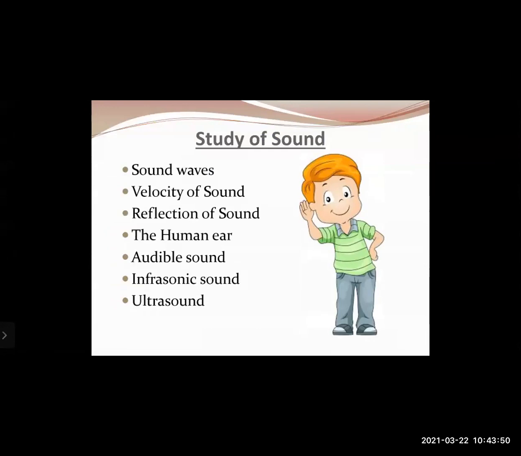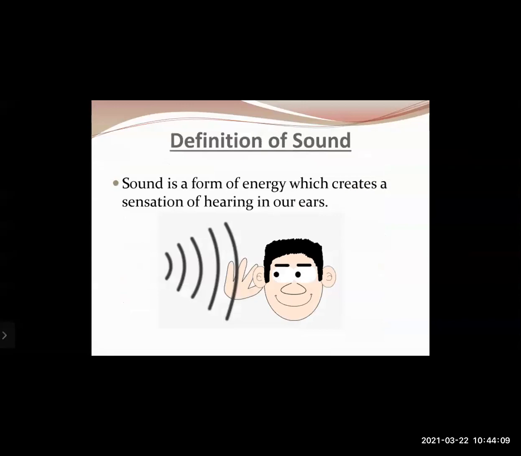Okay, so let us first of all go through what all topics that we are going to be discussing. The topics that are included in this chapter are relating to the study of sound waves, then the study of velocity of sound, reflection of sound, then concepts about the human ear, and the various types of sounds, that is your audible sound, infrasonic sound, and ultrasound.